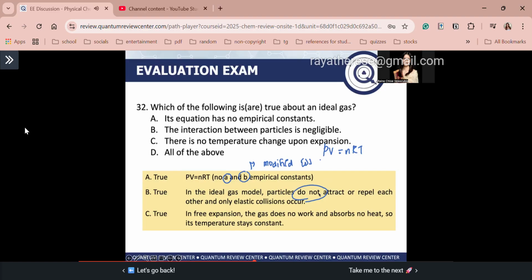Also true. Okay, guys, we know that upon expansion of the ideal gas, hindi yan mag-cool or warm, diba? Kung saan lang ito nag-apply? Again, for real gases, right? For example, real gas, pag nilagay mo sa Joule-Thomson apparatus, diba? It will either cool or warm upon expansion. Pero guys, in the case of your ideal gas, it will neither cool nor warm upon expansion in the Joule-Thomson apparatus. That's why the answer for number 32 is letter D. All of the above. Okay?